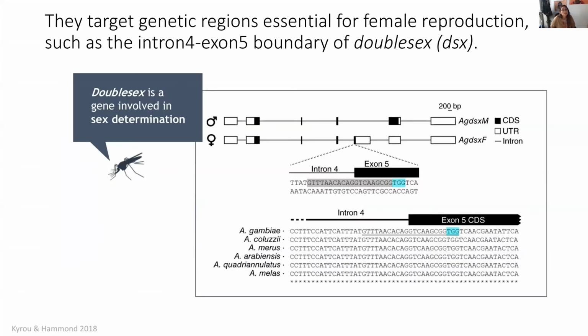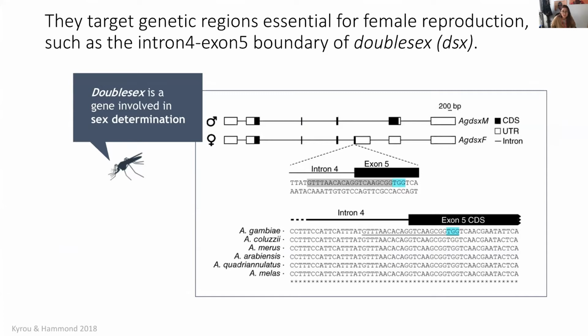So genetic strategies tend to target regions of the genome that are essential for female reproduction or viability. And this is because for mosquitoes and other insect species, it is the number of females rather than that of males that determines population size. And one such region is the intron 4 exon 5 boundary of the doublesex gene.